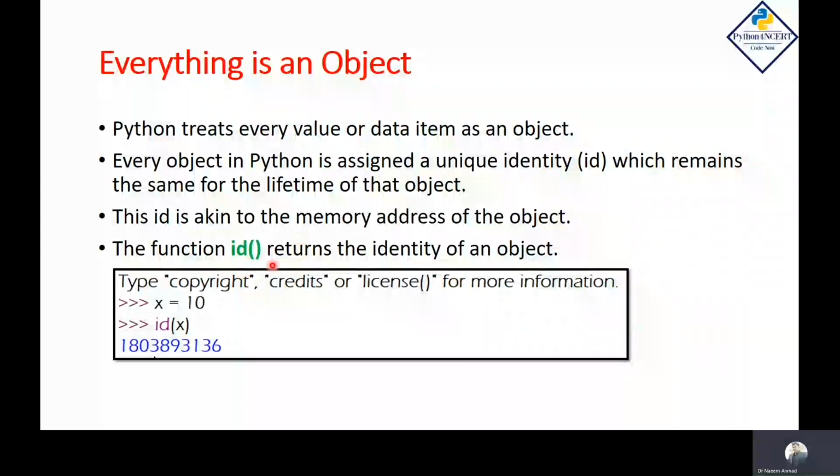If you want to see the ID of the object, you can use the built-in function id that returns the identity of an object. For example, here I have created a variable and assigned an object or value, and then I have passed this object to the id function and it has returned the ID of this object.